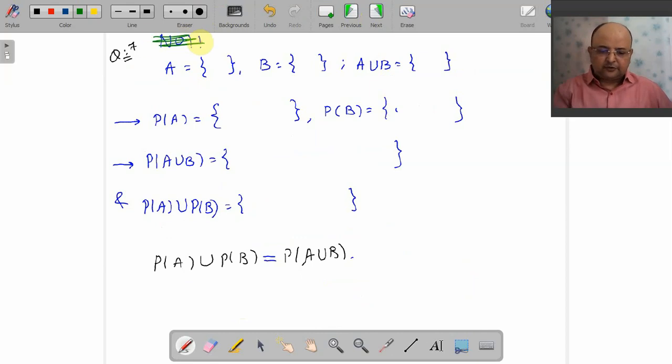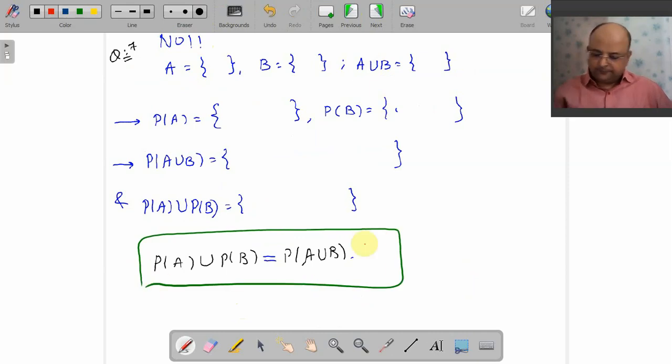My question is: is this true? P of A union P of B, is it equal to P of A union B? I told you, we can find out immediately, we can visualize. So no, that is why I have written no.